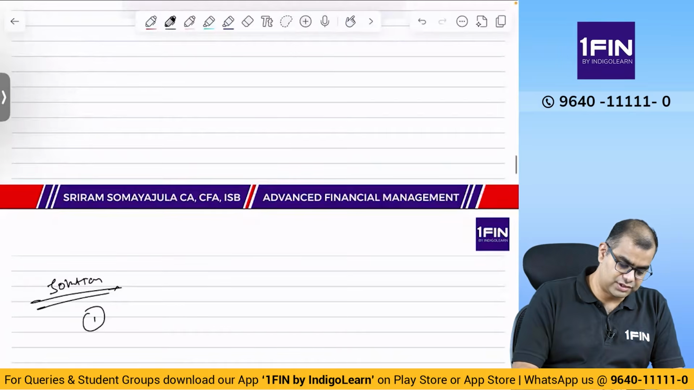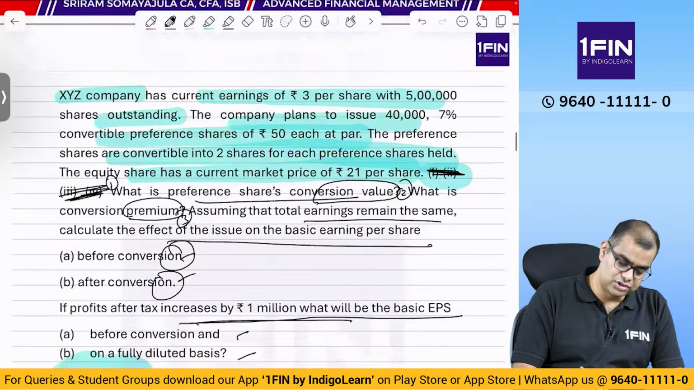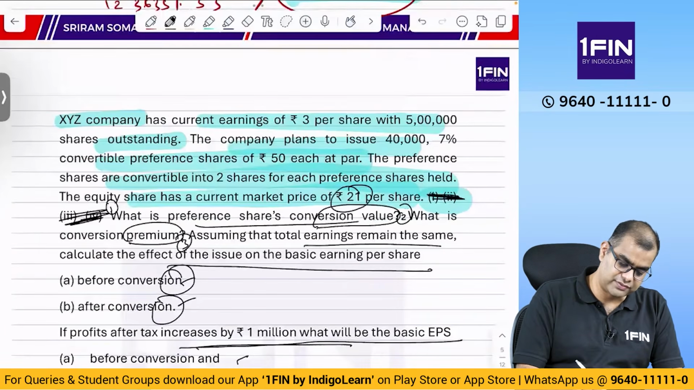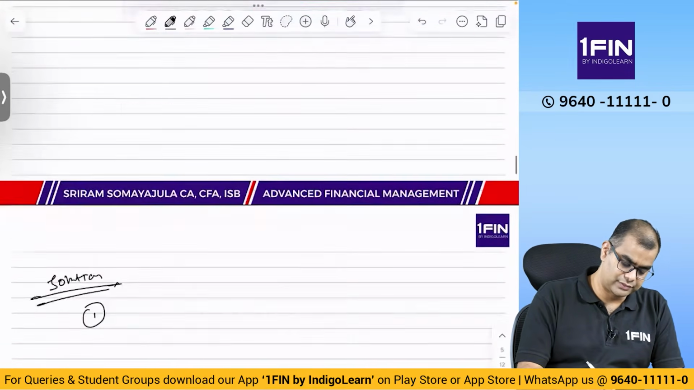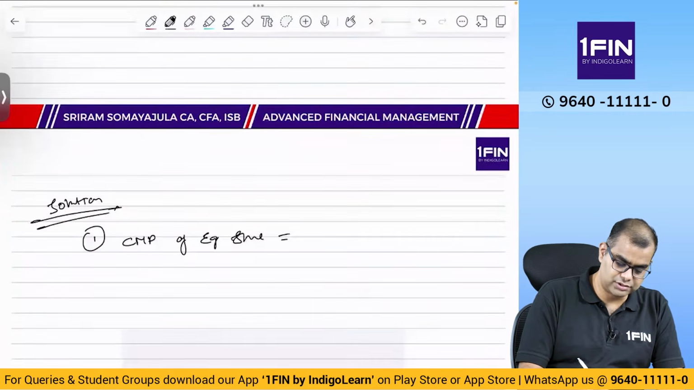First part. What is the first part of the question? What is preference shares conversion value? So 21 is the current market price of the equity share. Current market price of equity share is equal to rupees 21.